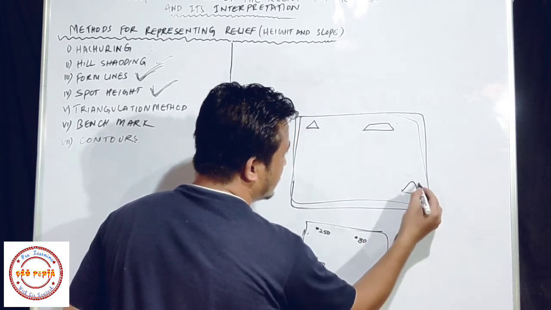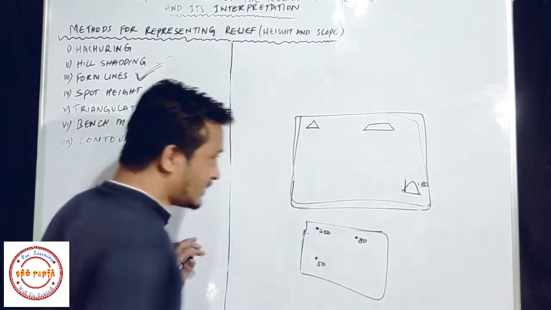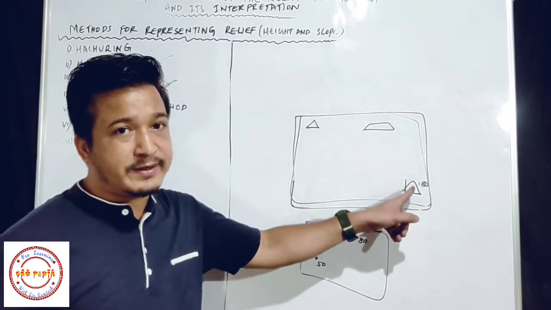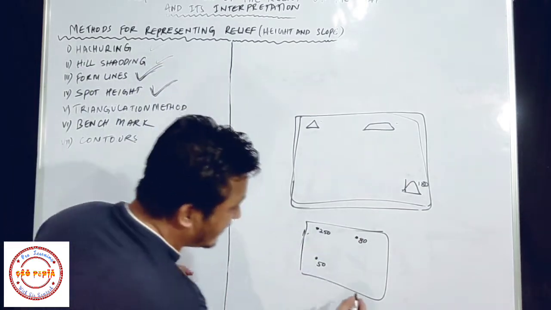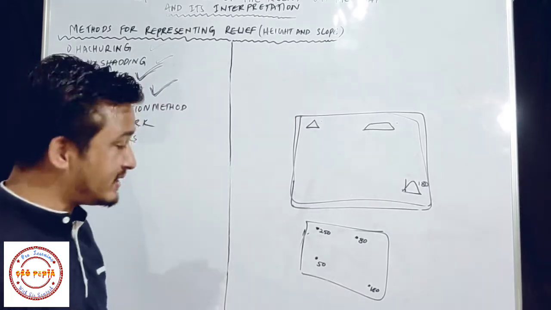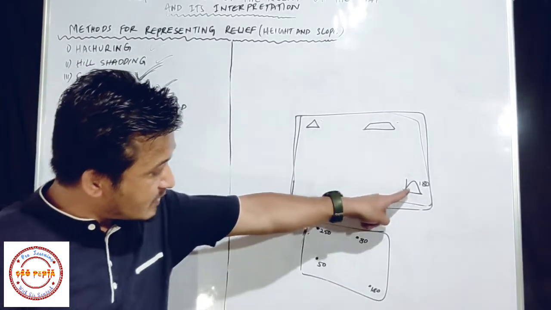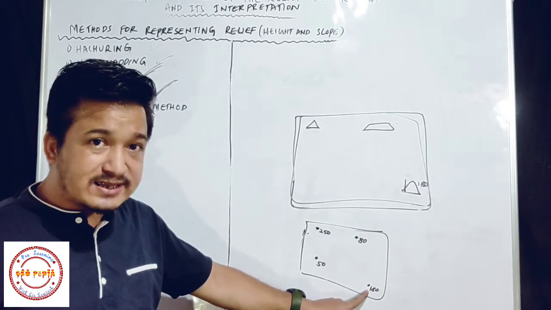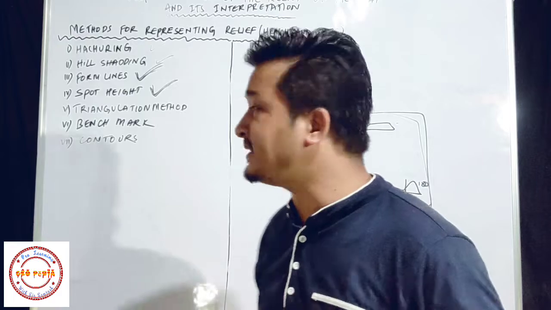Okay, and this is 180 meter, the height of this hill is 180 meter, and it is above the sea level. Then I will write one dot here in the map and 180. So you have to understand that it is spot height. It means this region, whatever physical features we have, it has a height of 180 meter. So that is called spot height. Okay, I think it is clear now.